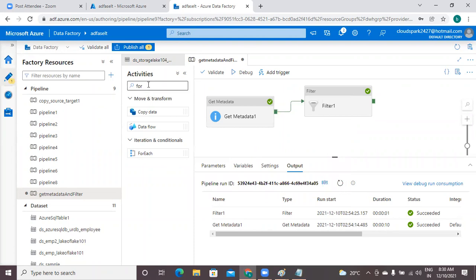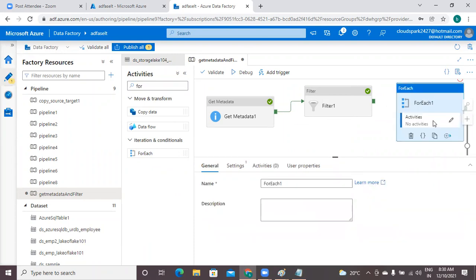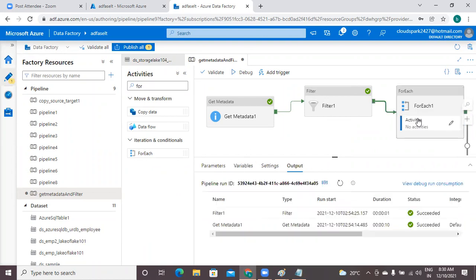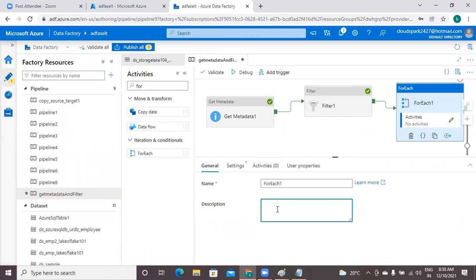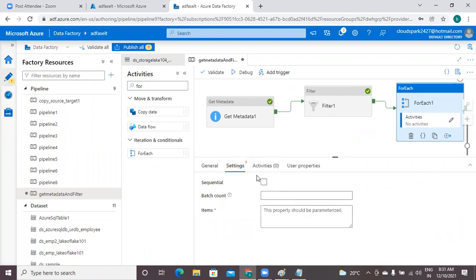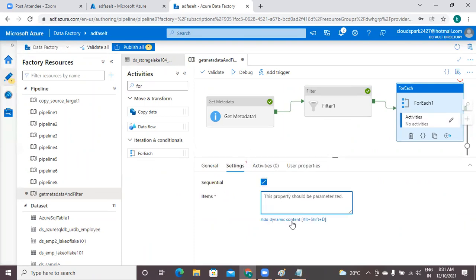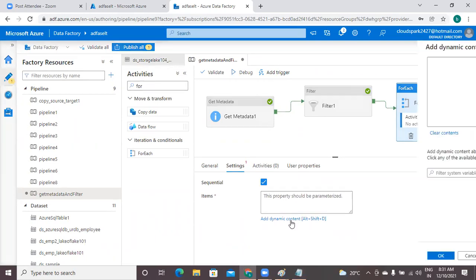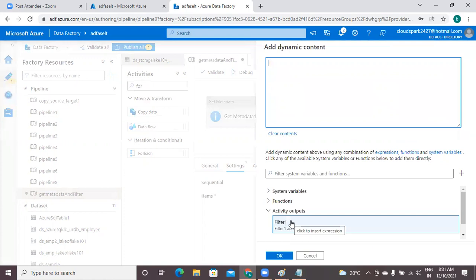Okay, once again I'm dragging that for each activity. I'm connecting these two things. Under settings, I'm selecting sequential. In the place of items, click on add dynamic content. For this, input is coming from filter output. Got it?